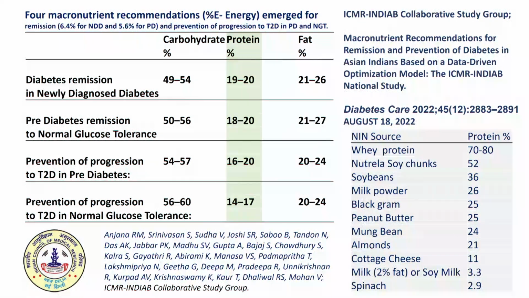And they have shown that by increasing the protein content, you can actually facilitate diabetes remission in already diagnosed diabetes. You can also prevent diabetes in people who are not diabetic. This is a mathematical modeling based on a very large ICMR INDIAB data.